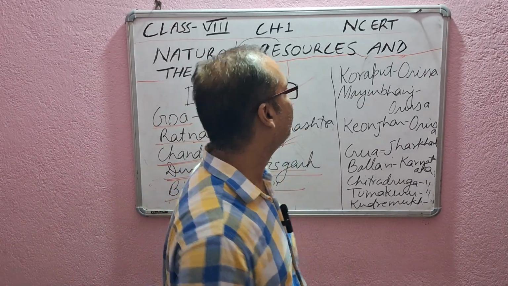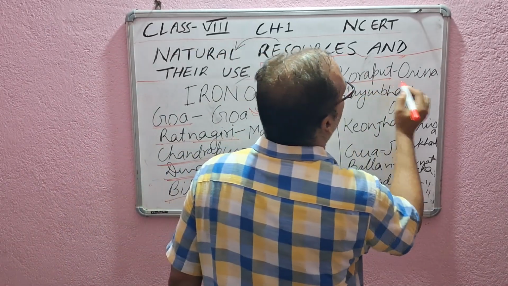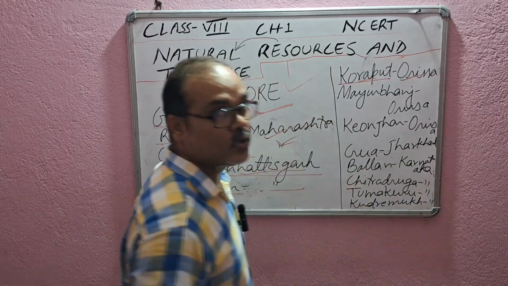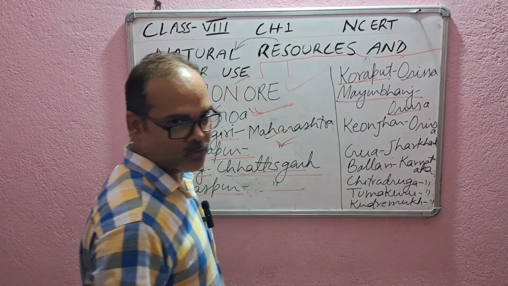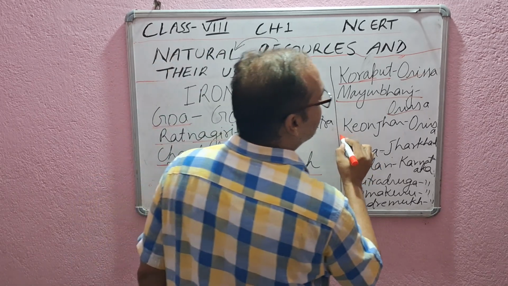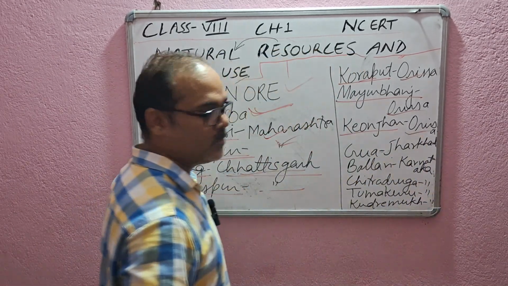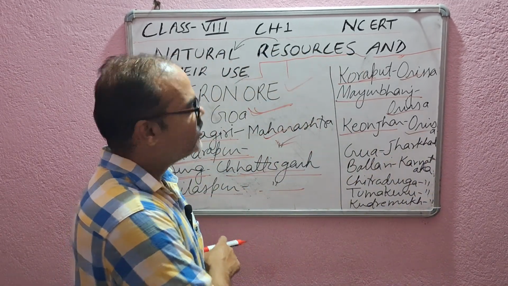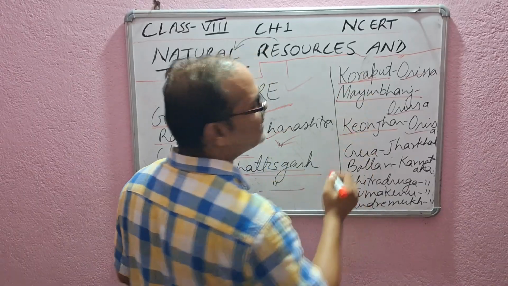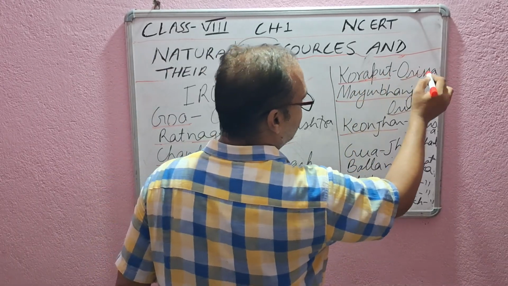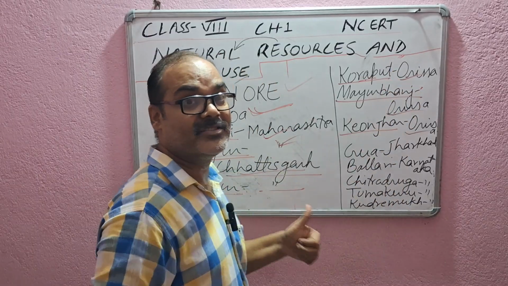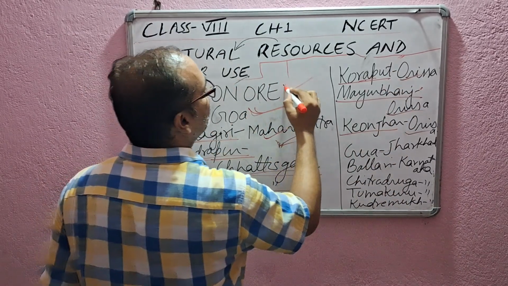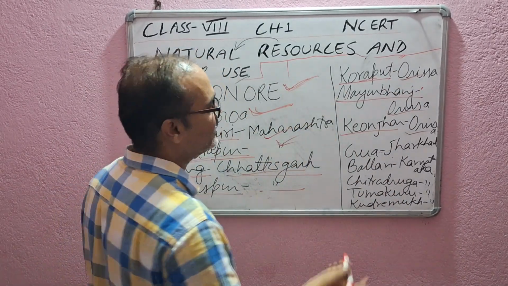Noted? Okay, fine. Now, Koraput. Where is Koraput? Koraput is in Odisha. Mayurbhanj is also in Odisha. Kyonjhar is also in Odisha. Got it? So we have these three places in Odisha: Koraput, Mayurbhanj, and Kyonjhar. These are the three important places where iron ore deposits are found.